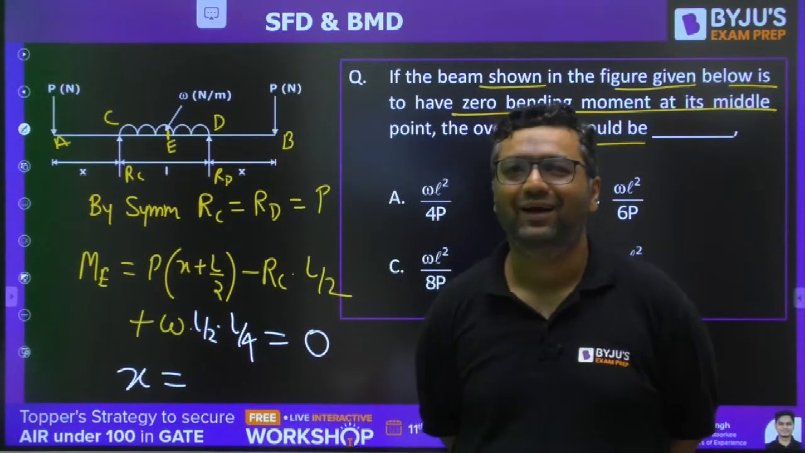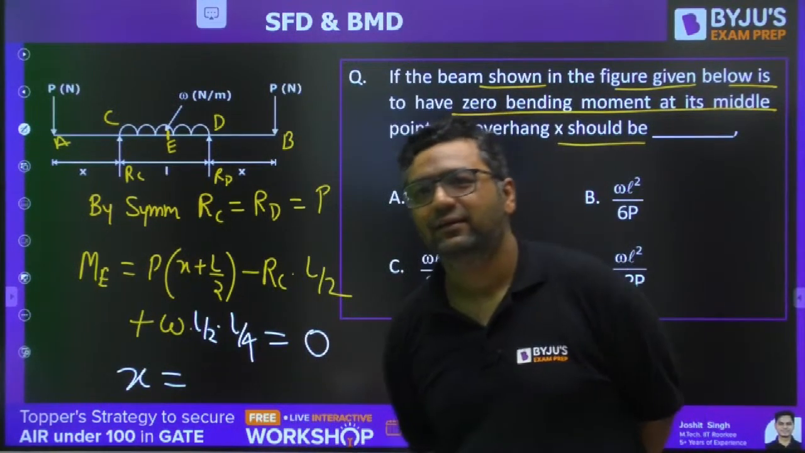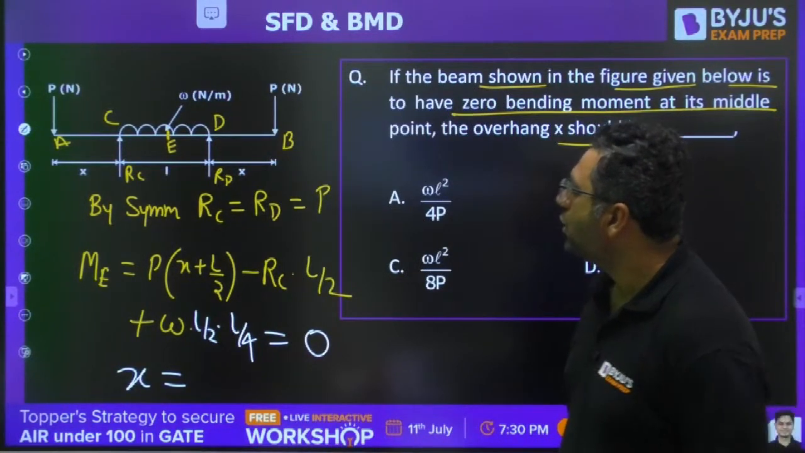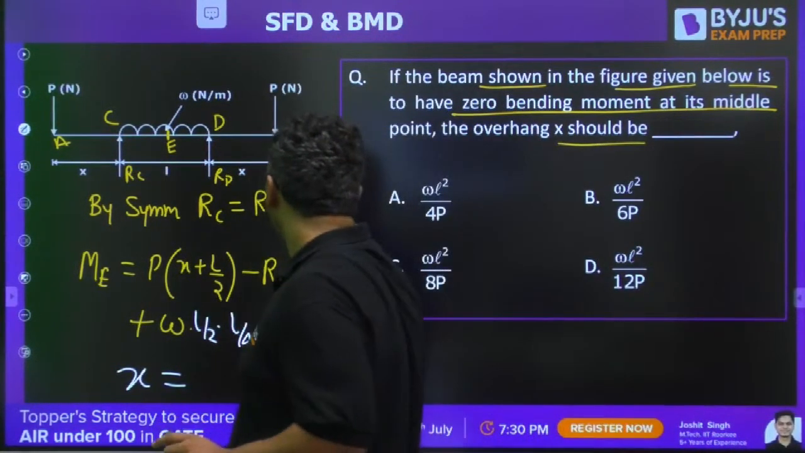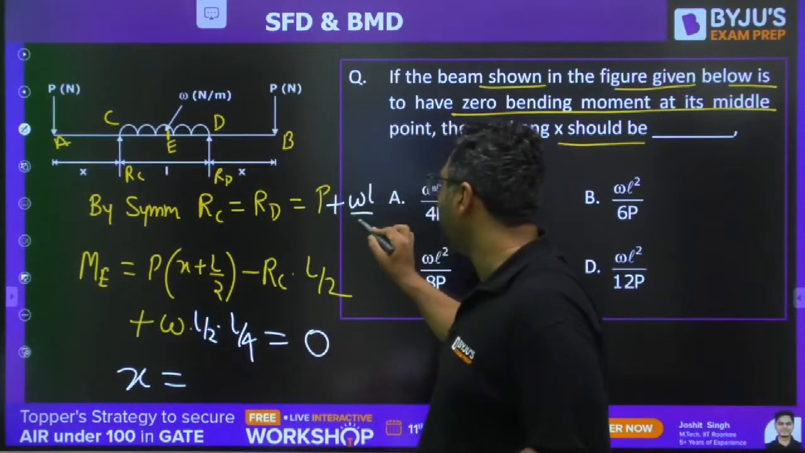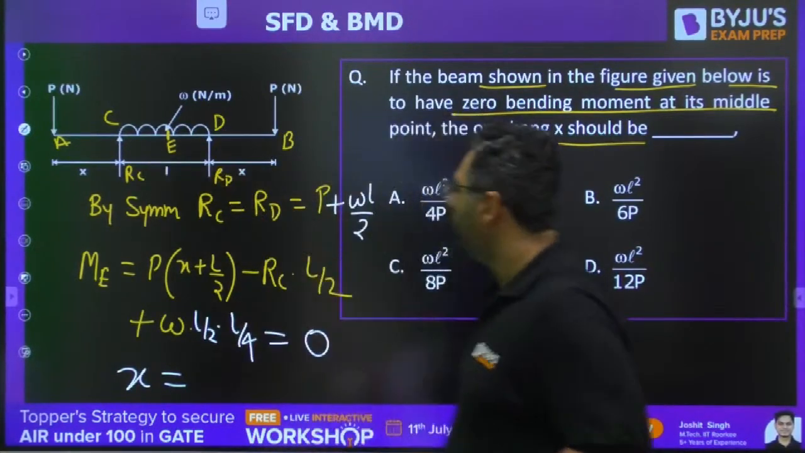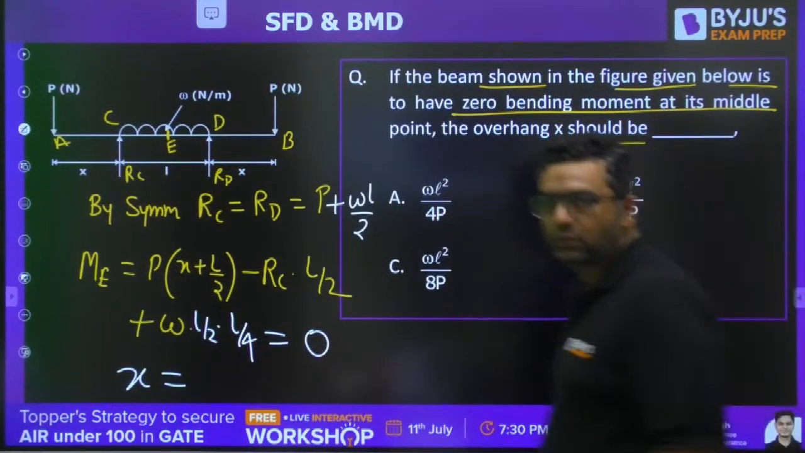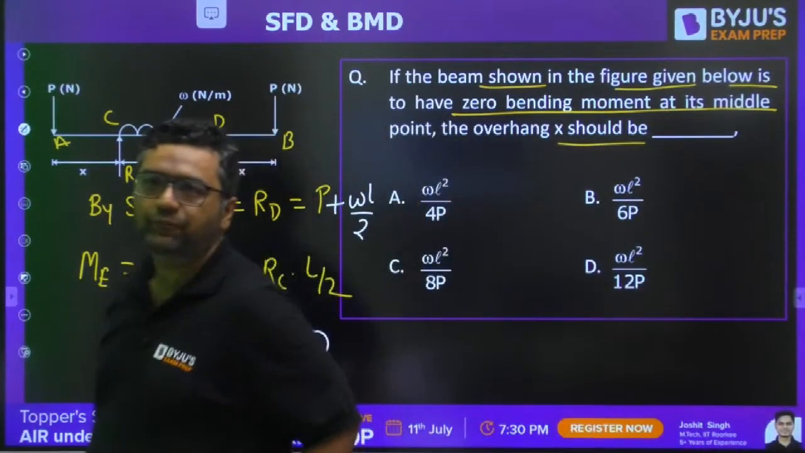Okay, fine. Sorry, guys. This will be P plus WL by 2. I have not considered this load. Fine. P plus WL by 2. It is correct. Very good, Arun. Thanks for the correction.